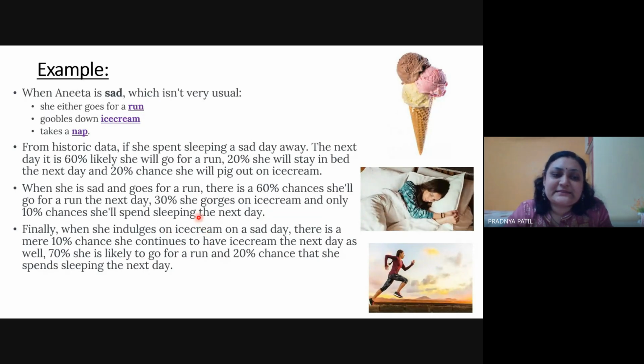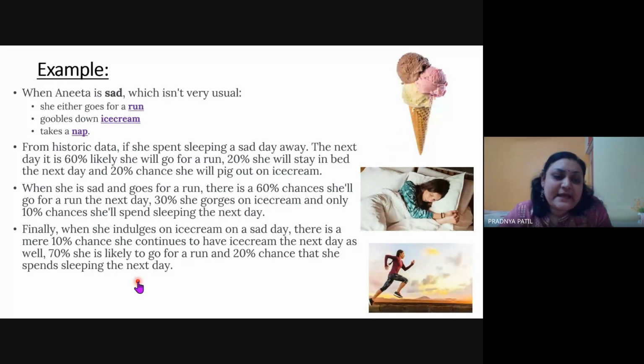cream. So suppose she had ice cream today. What will she be doing tomorrow? There is a 10% chance that she would be having ice cream, that is ice cream to ice cream, 0.1. Then a 70% chance that she would go for a run, that is ice cream to running, 0.7, and a 20% chance that she spends sleeping the next day. That means ice cream to sleeping, that is 0.2.